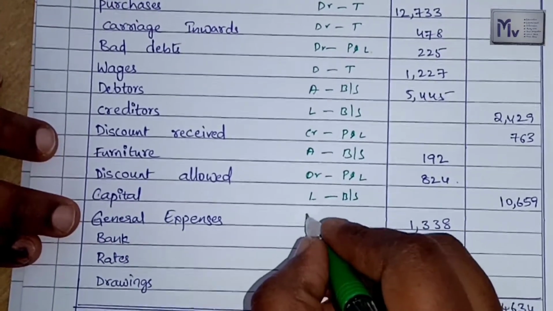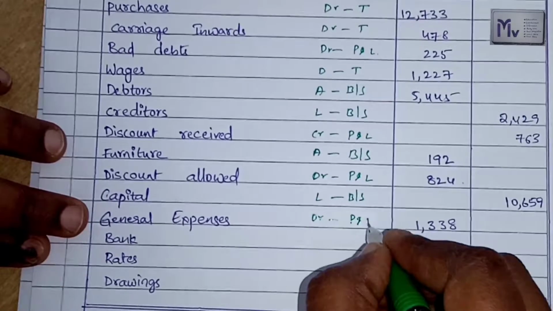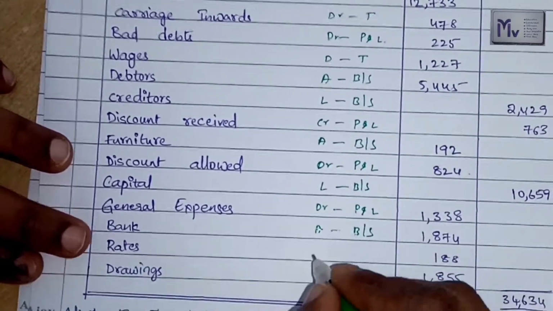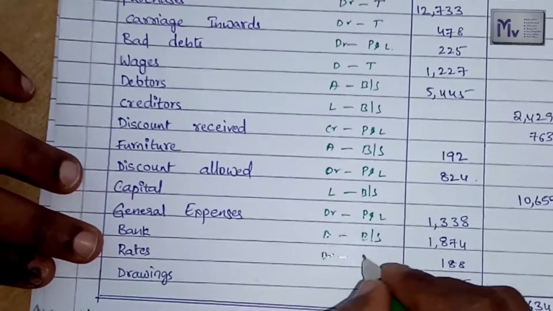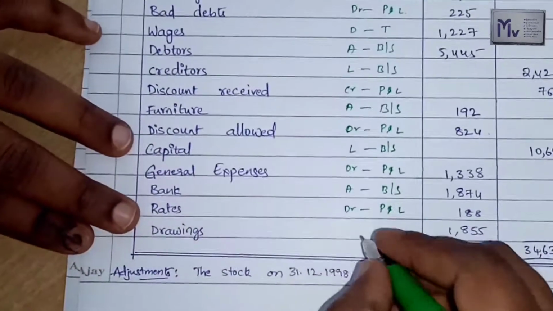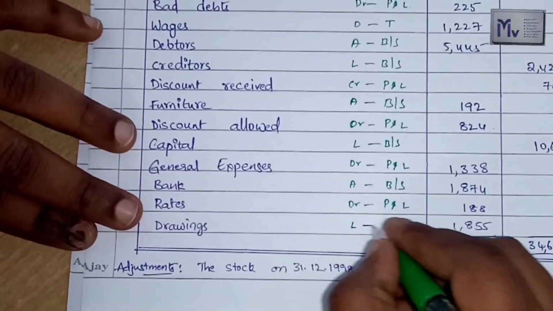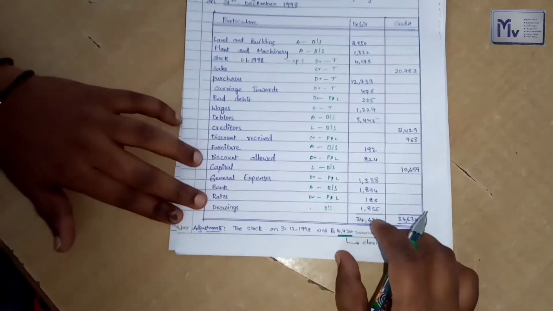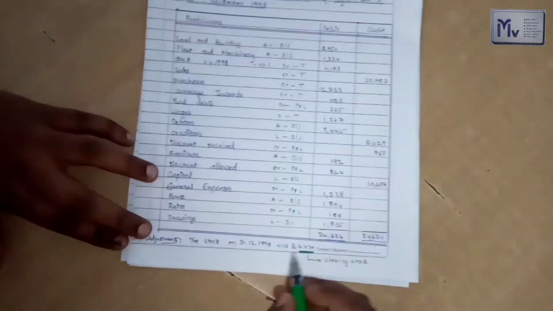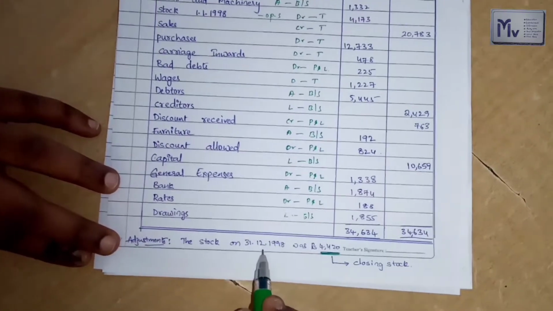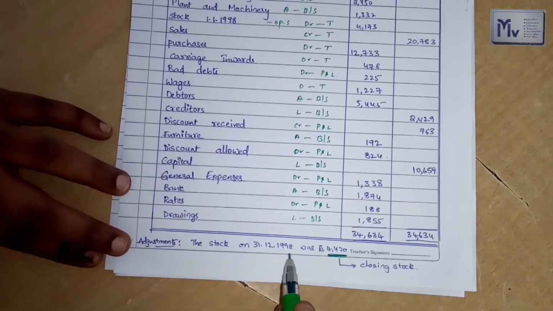General expenses, debit side of profit and loss account. Bank, asset side of the balance sheet. Rates, debit side of profit and loss account. Drawings, it comes under liability side of the balance sheet. From the capital we have to deduct the drawings value. The stock on 31st December 1998 was closing stock value.